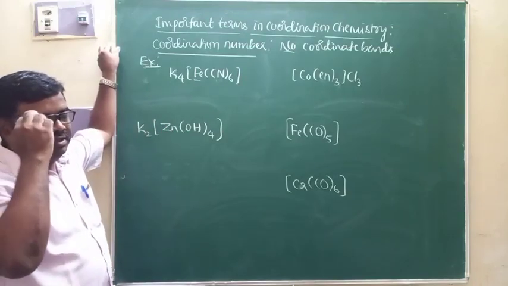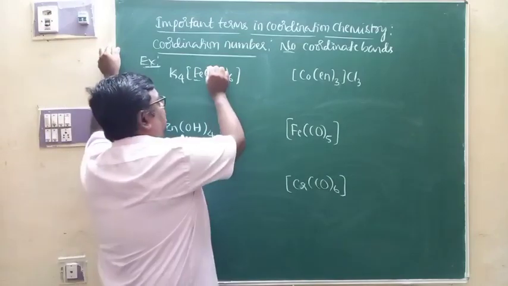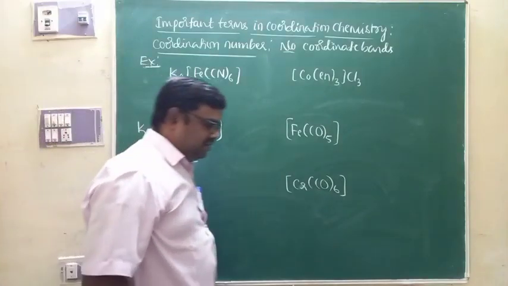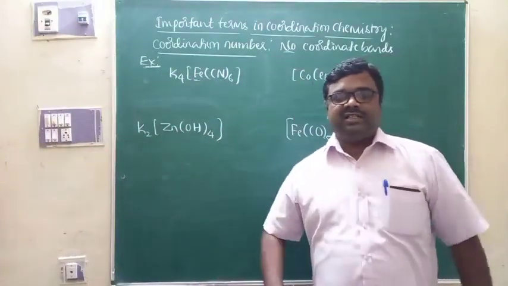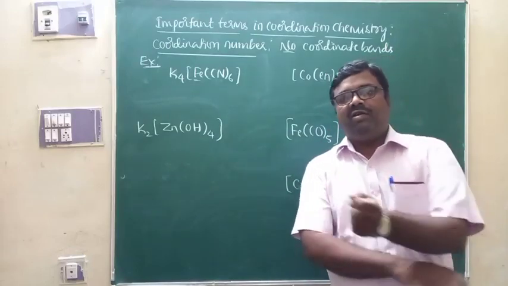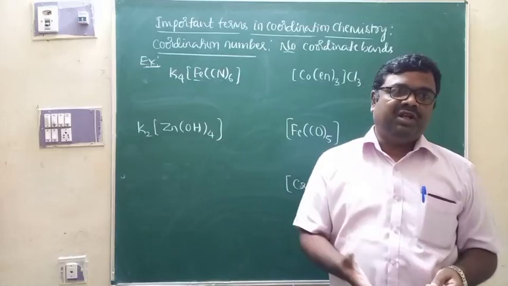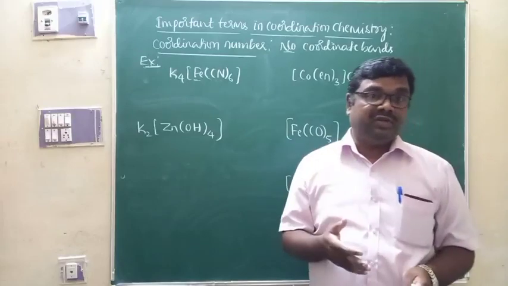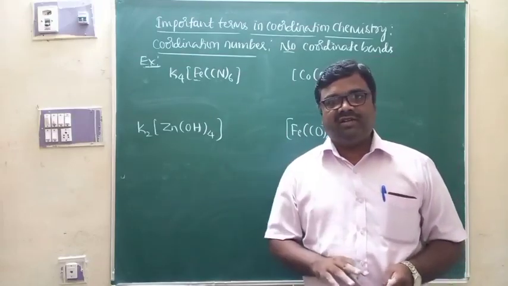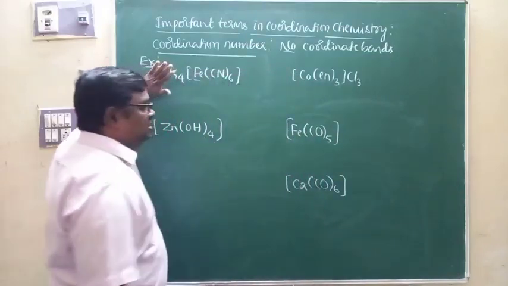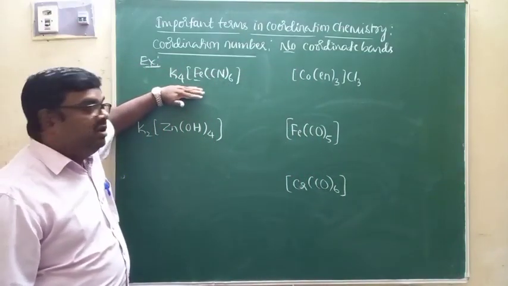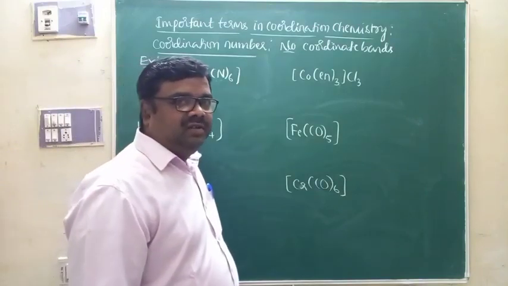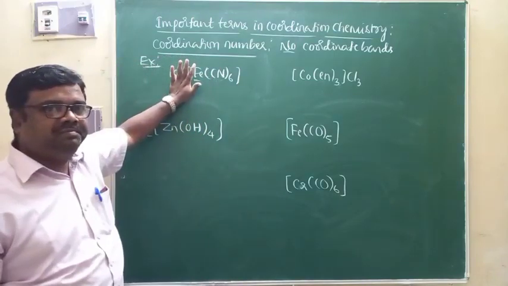Generally, students will ask questions like that. And how to decide the number of ligands attached to the central metal ion? Of course, the main reason behind it is stability aspects. Every complex, every substance, every molecule in nature will try to attain stability. Everything in the universe is always heading towards stability, is it not? So also here, in the complexes, the central metal ion will be attached to a fixed number of ligands in order to attain stability only.